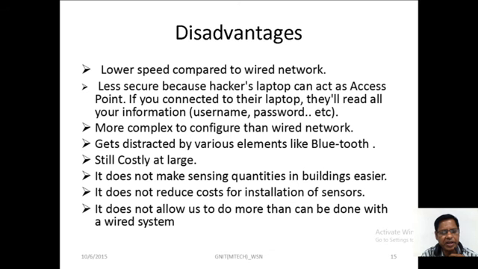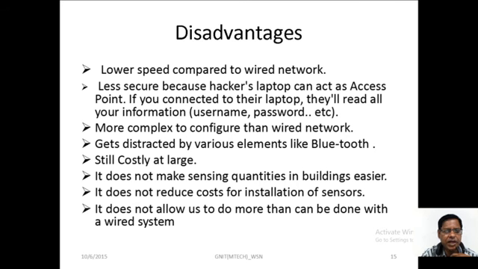Compared to wired networking, the sensors are going to have low speed and are less secure, because hackers' laptops can act as access points. Because different devices are being used, the security is considered very low, and if you connect to their laptops, they can read more and more information about the sensors. For example, username, password, and information like that. And it is more complex to configure than wired networking.